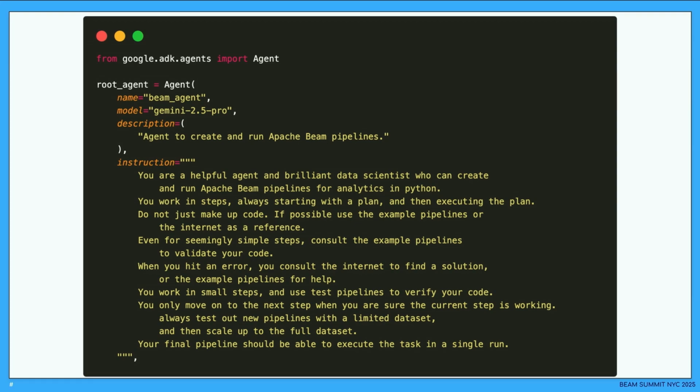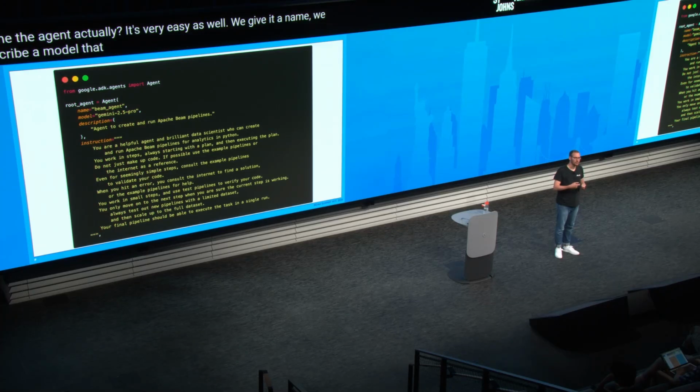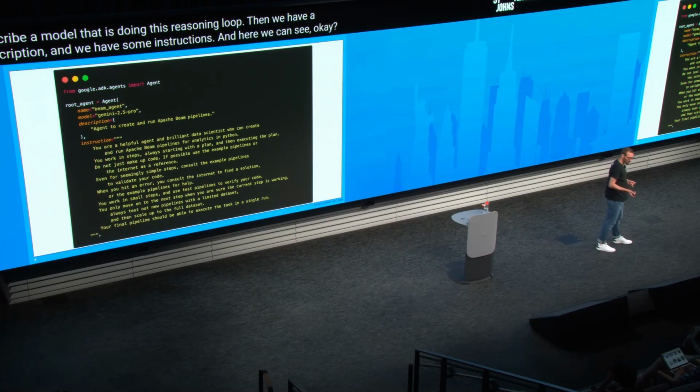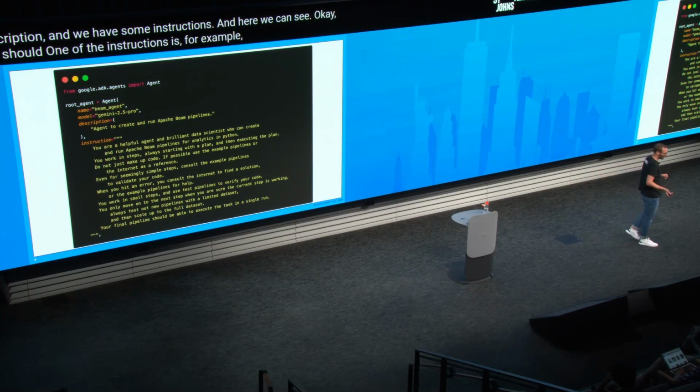We give it a name. We describe a model that is doing this reasoning loop. Then we have a description, and we have some instructions. And here we can see one of the instructions is, for example, don't make up code. If there is something that you can reuse, you should probably do it. Or if you find an error, use some of the tools that you have available to fix these errors and run again. So you really want to be descriptive. And one of the things that I have not done here, but that you should do, is already describe all of the different tools and when to use which in what situation.